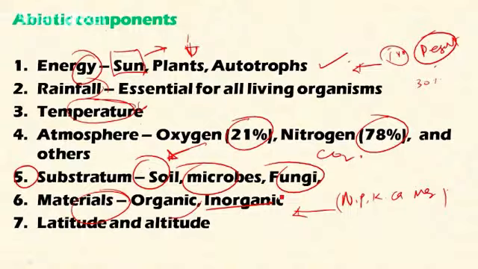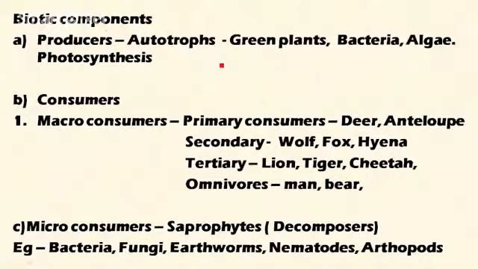Latitude and altitude are also important components which influence the ecosystem in a great way, as we learn in our geography classes. Now the second component of the ecosystem, that is the biotic component, the living component. Let's discuss this a bit.